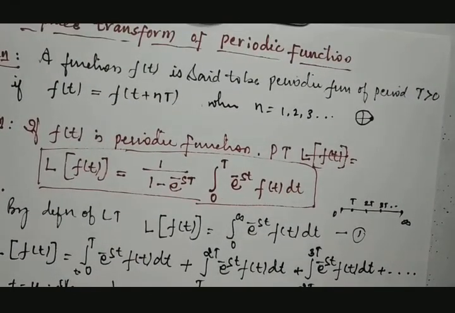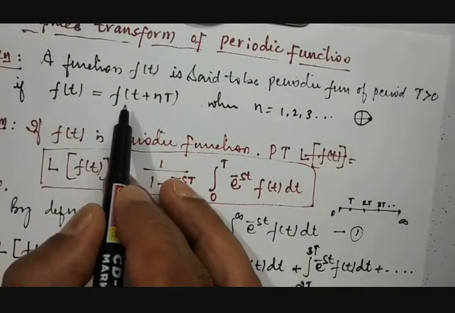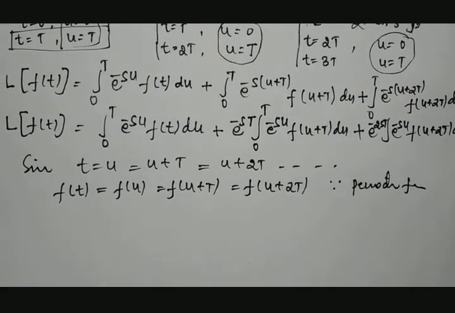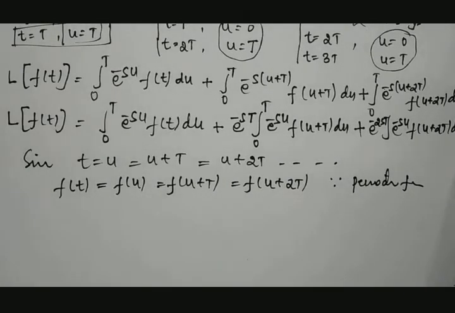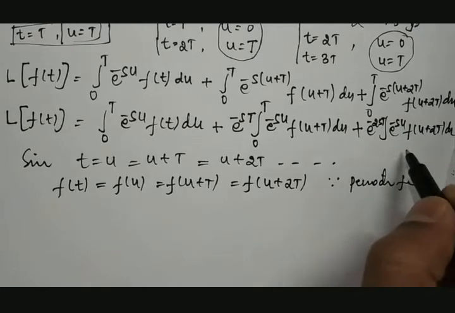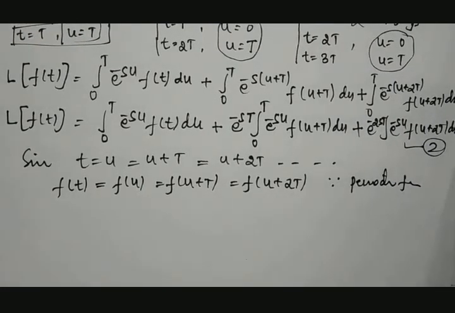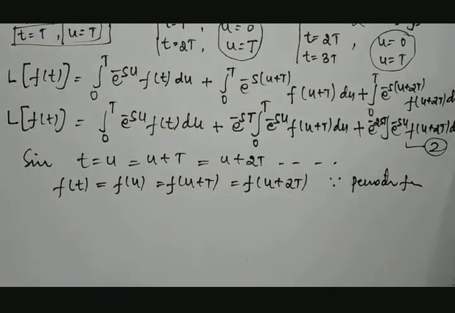Fine, we have the definition: f of t is equal to f of t plus n times T. Therefore, based on that definition of a periodic function, we can take this result and substitute it in this, which I'll call equation number 2. In equation number 2, what happens?